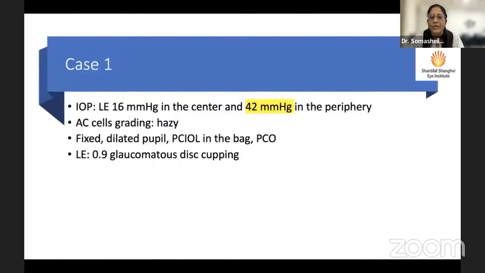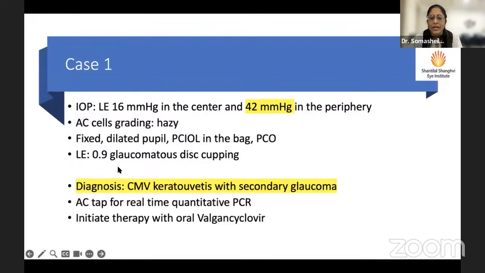Intraocular pressure at this point was 42 millimeters when measured in the periphery. With the interface fluid, the pressure in the center was measuring almost normal, because you know that you'll have fallacious measurement. So in the periphery, it was 42 millimeters of mercury. She had some cells in AC, and unfortunately, an almost 0.9 glaucomatous disc cupping in that eye. So our clinical diagnosis itself was CMV keratouveitis, or you can call it CMV endothelitis and anterior uveitis with secondary glaucoma. And this was a few years earlier.